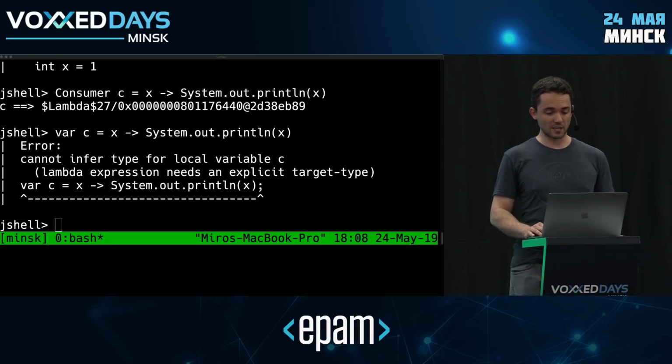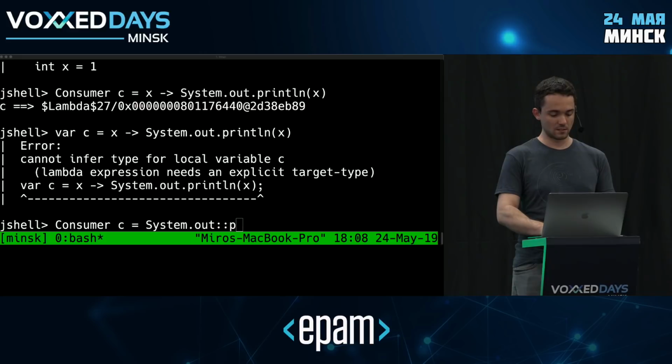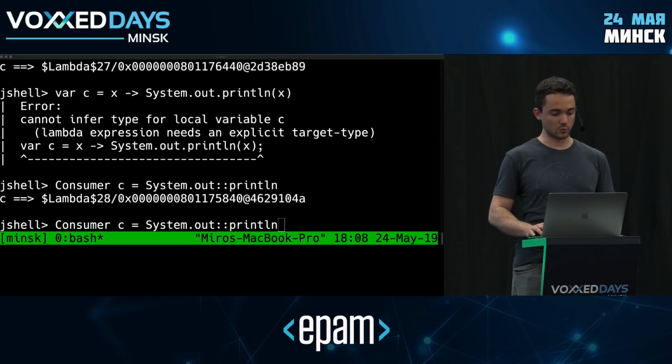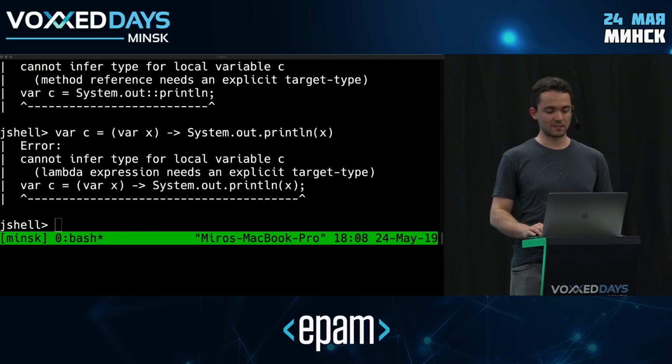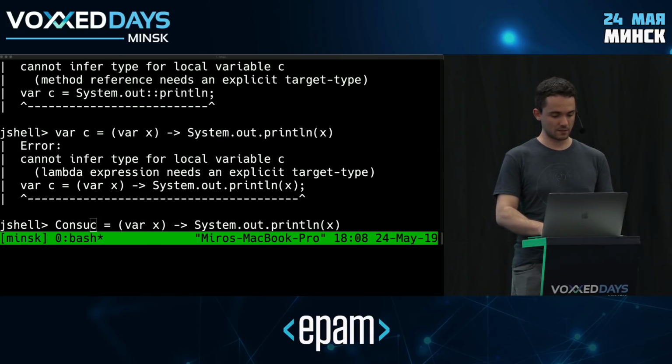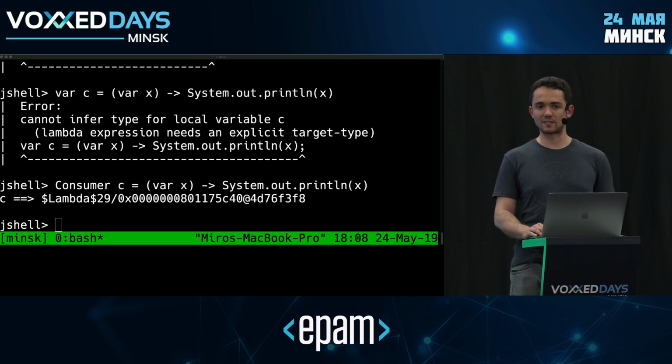The situation would be the same if we made this a method reference, of course. Method references are just lambdas, right? If I try to do something like this, this works, but replacing the consumer with var will prevent it from working. It's interesting what happens if you try and introduce var to lambda parameters. If I, for example, took this implicit parameter and just added var here, and of course I want to have a consumer here so that this doesn't fail, it turns out that this actually works.